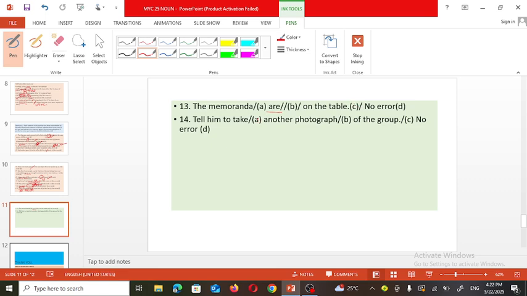Memoranda is a set of rules, and that's why are is used here, and hence there is no error. The sentence is correct. Tell him to take another photograph of the group. Here, there is no error in the sentence.